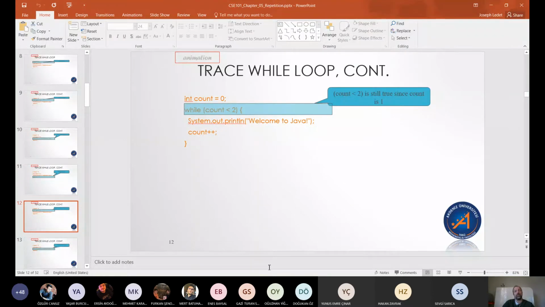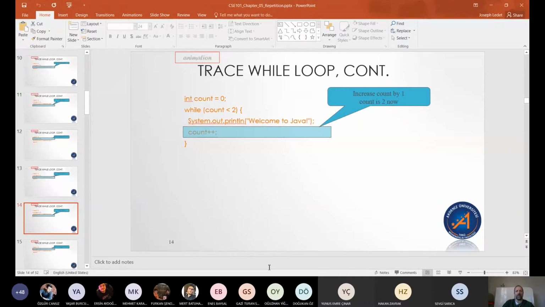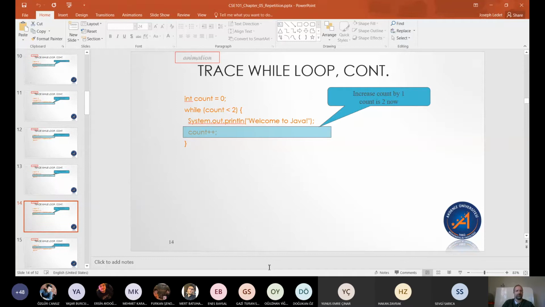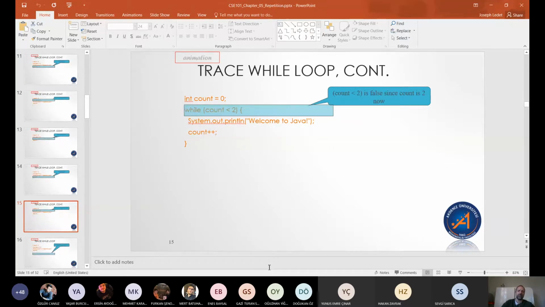We go back. Is 1 less than 2? Yes, it's still true, so we do it again. We print welcome to Java. We add 1 to count. It is now 2. We go back and check. Is 2 less than 2? I know you want to say it is. You want to say, yeah, it's not greater than 2 yet.